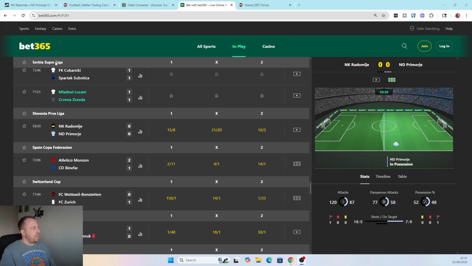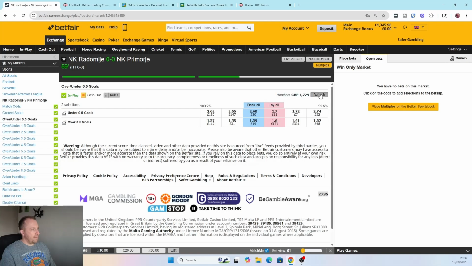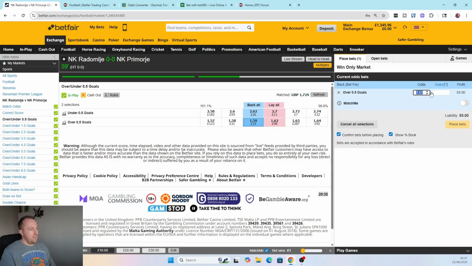Okay, we're ready to go into the market now. 10 seconds left. I think we'll get 1.6 potentially plus here. Although there's not that much money in the market, the odds are fairly close together a lot of the time, so it's quite good. Let's try and get 1.6 here.